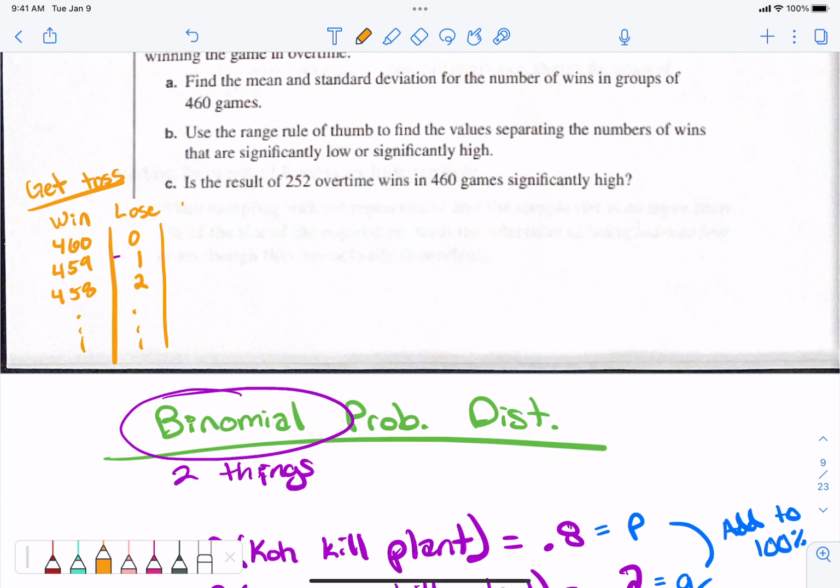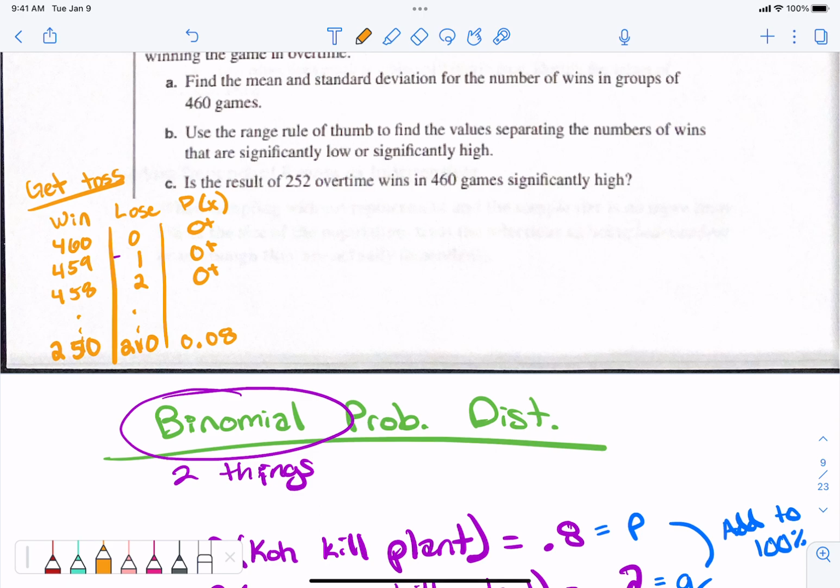The probability, or P of X, of all 460 of them winning is going to be about 0 plus. Probably still 0 plus for the next couple of rows. Then we might get down to 250 of them winning and 210 of them losing. That might be close to 8% or so. So 8% of the time we're going to have 250 win and 210 lose. This is how the table breaks down.